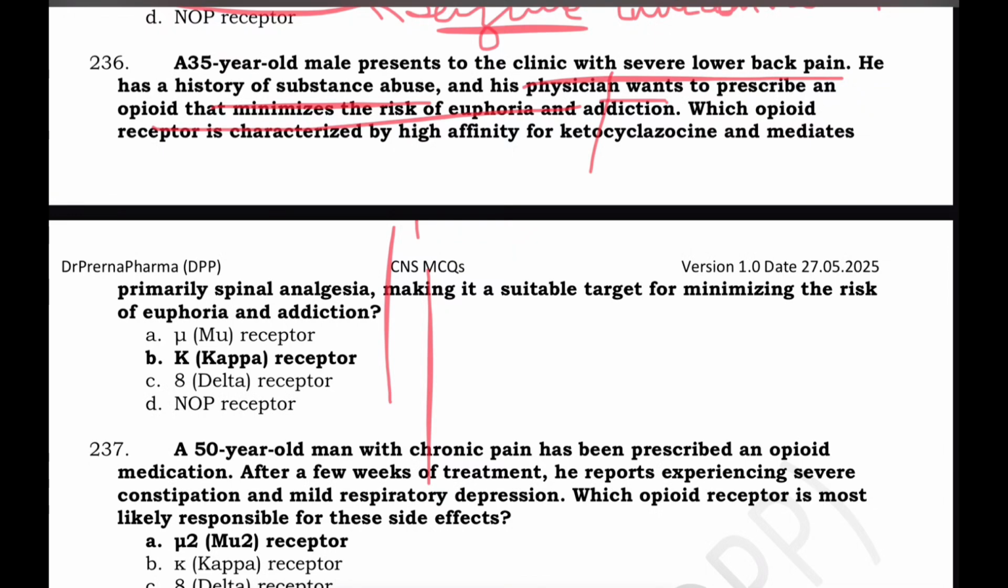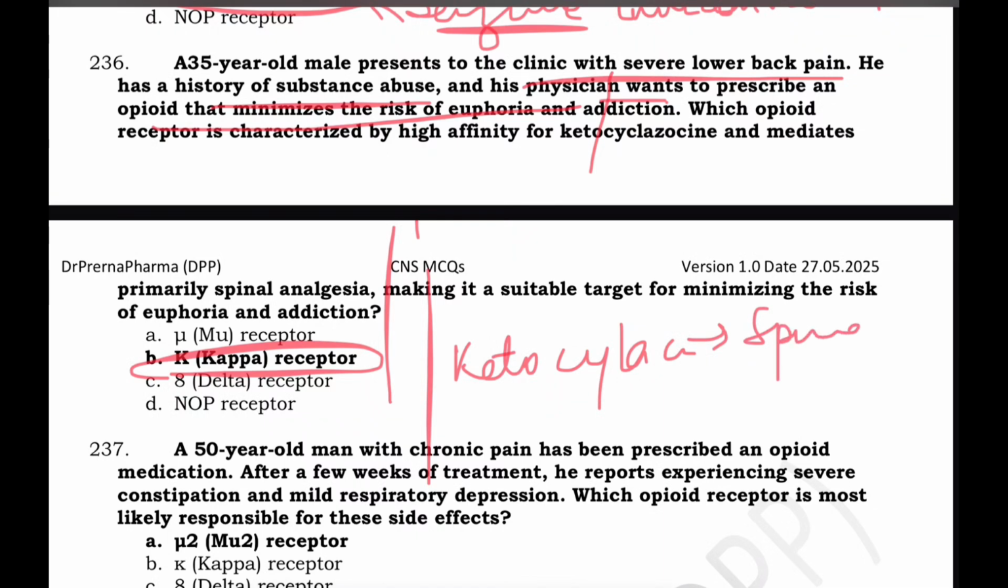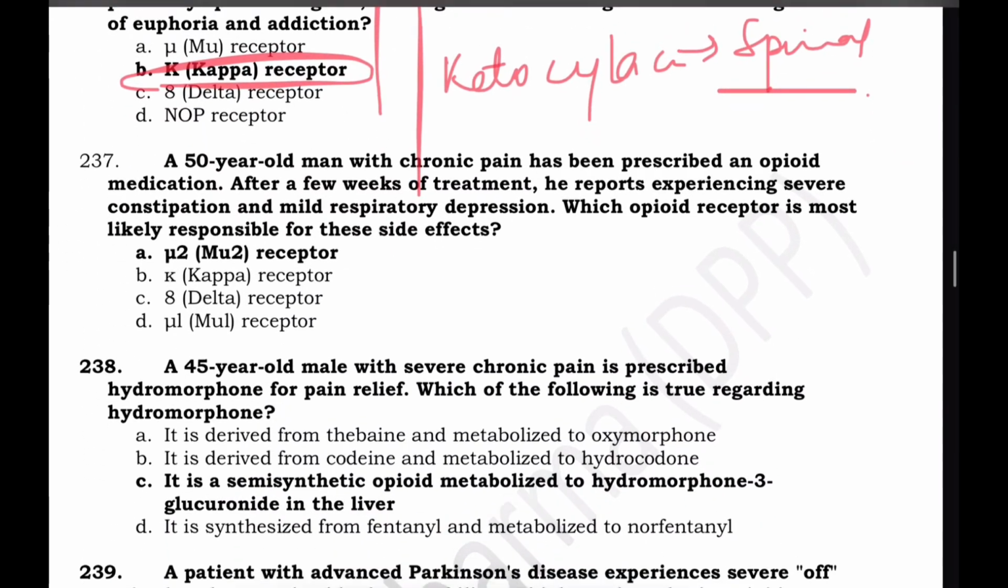So the kappa receptor has a very high affinity for ketocyclazocine, and it mediates spinal analgesia without significant activation of the reward pathways. So these KOR agonists produce analgesia with reduced risk of euphoria and addiction.